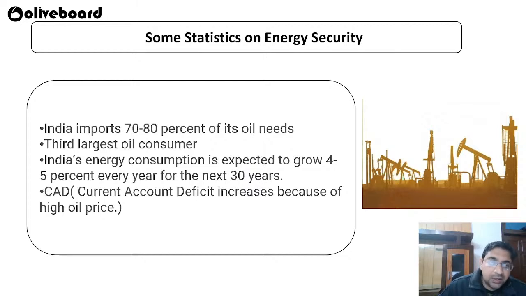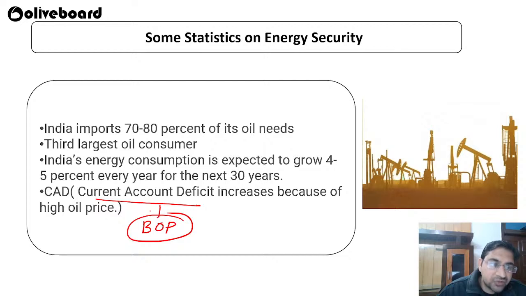Current account deficit, everybody knows, is our balance of payment concept. We have to pay from the current account for our oil imports. Because of high oil prices, this current account deficit keeps on increasing.